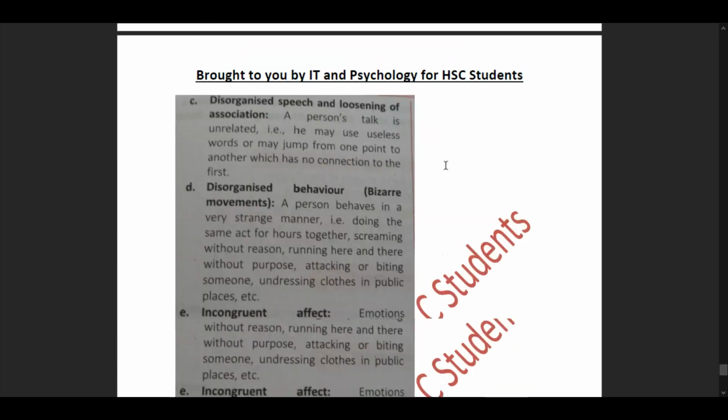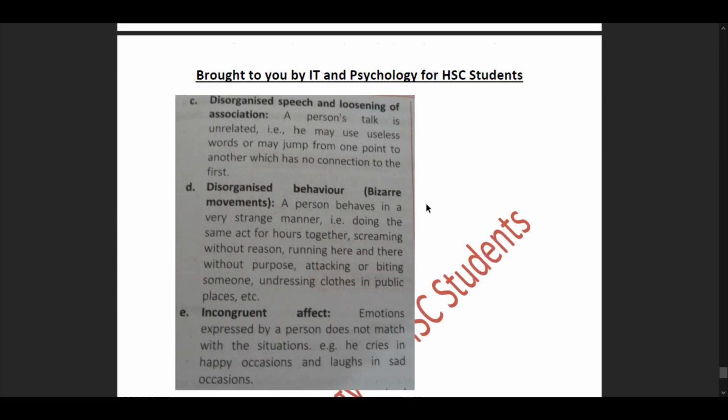Then we have the rest of the three positive symptoms. Part C. Disorganized speech and loosening of association. Person's talk is unrelated. That is, he may use useless words or may jump from one point to another which has no connection to the first.